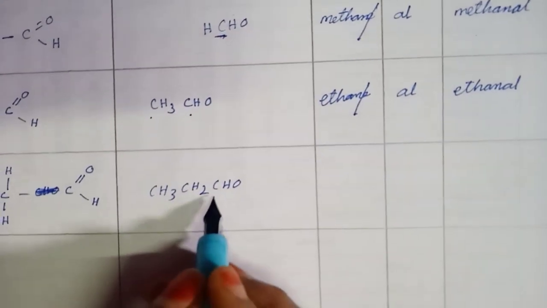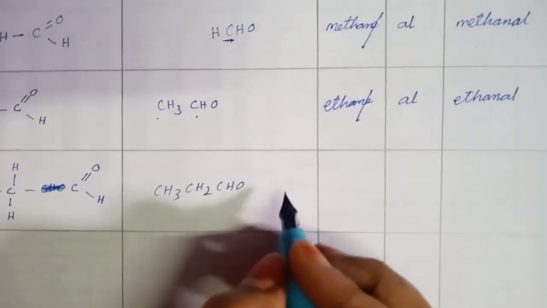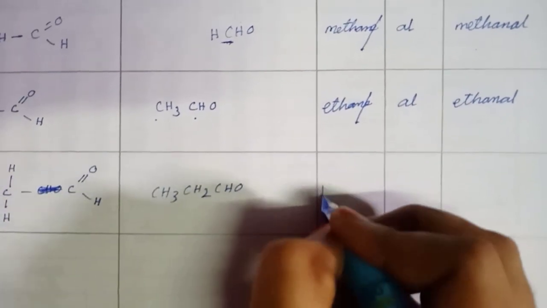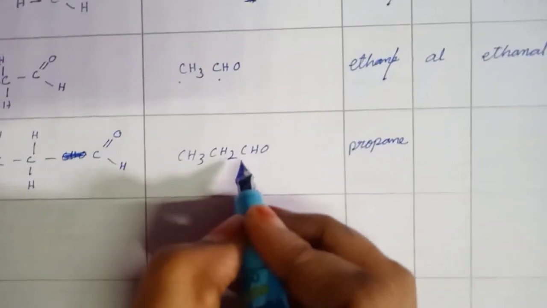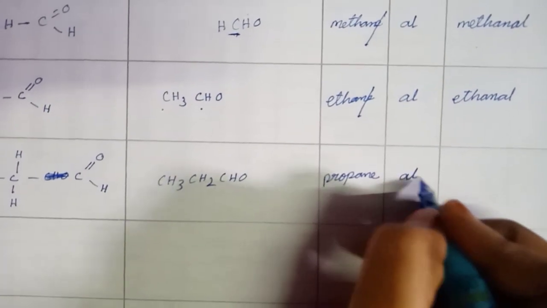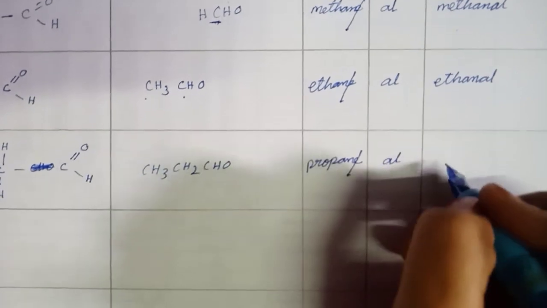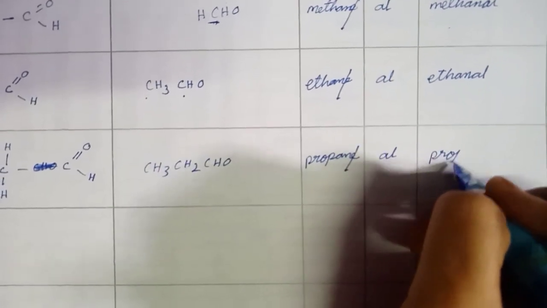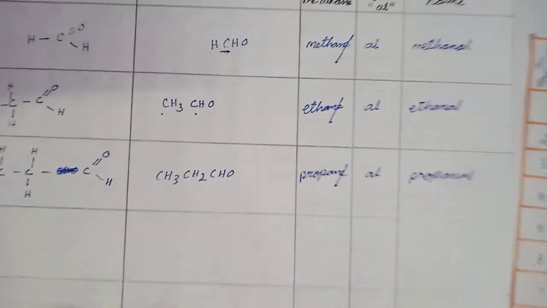Next, naming: 1 2 3. 3 means meth, eth, prop. Alkane, propane. This is the aldehyde group, it ends with the suffix "al". After cancelling e, we merge the two. What we get: propanal.